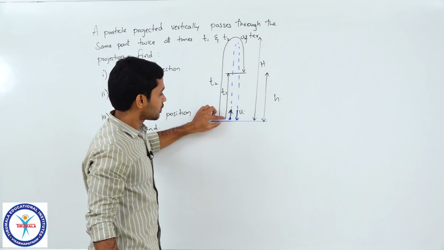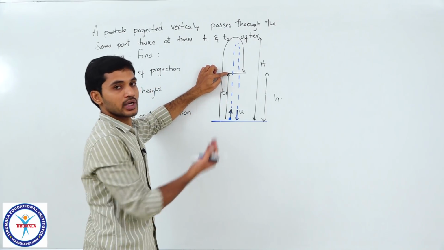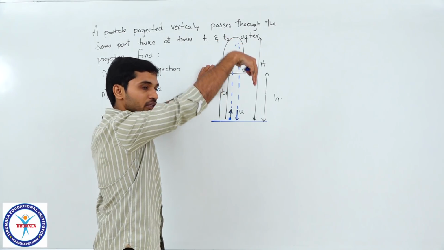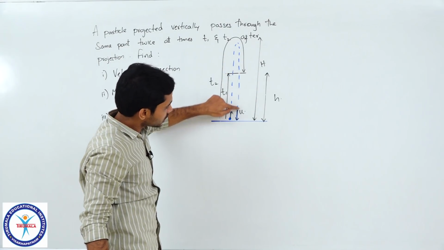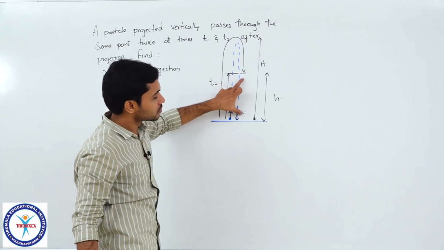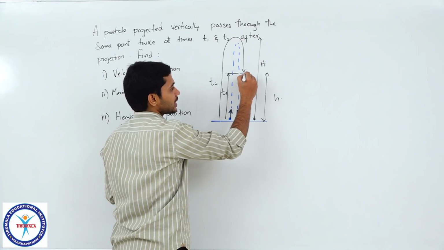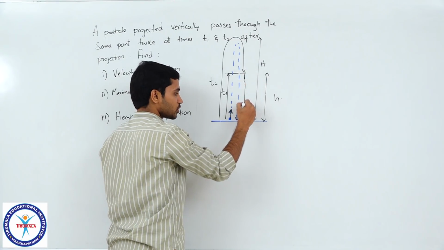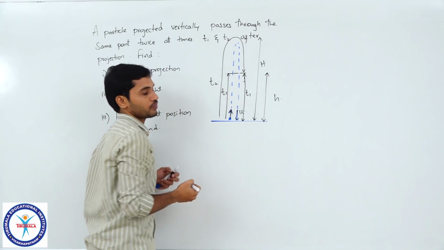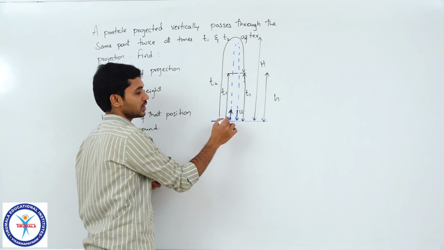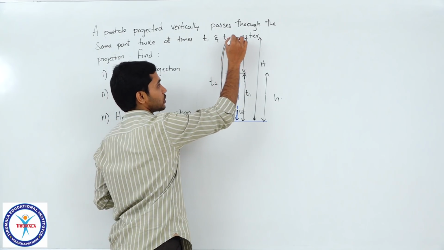If it reaches here in t1 while going up, then while coming down also it should have similar motion. From here to reach ground, it will take the same time t1.